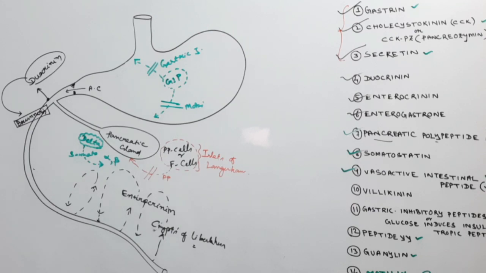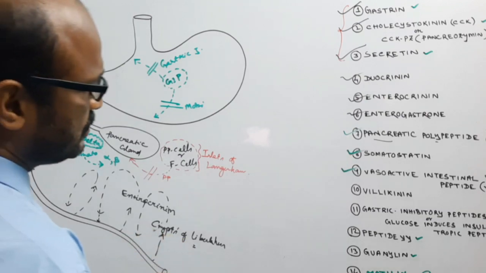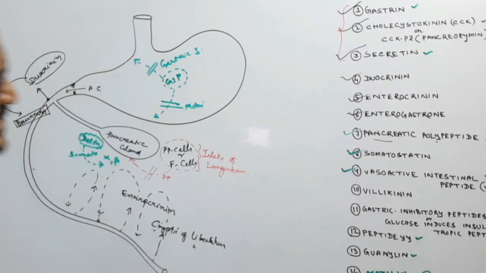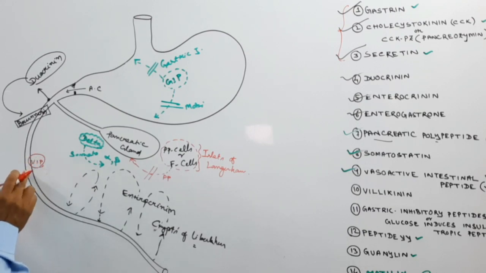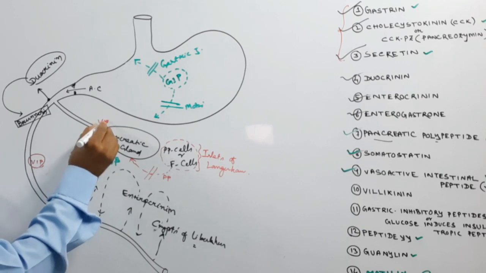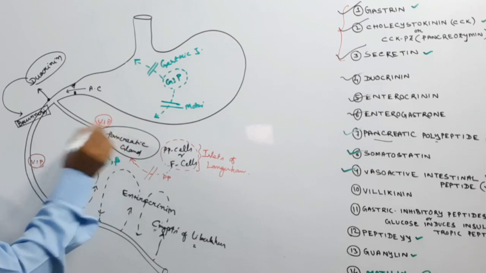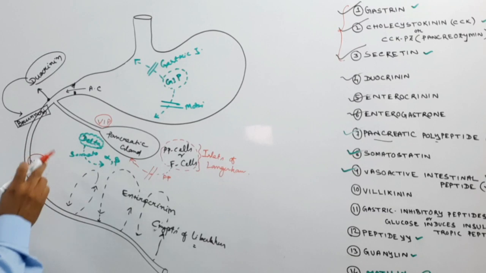So the vasoactive intestinal peptide, VIP, is secreted from the intestine as well as the pancreas.